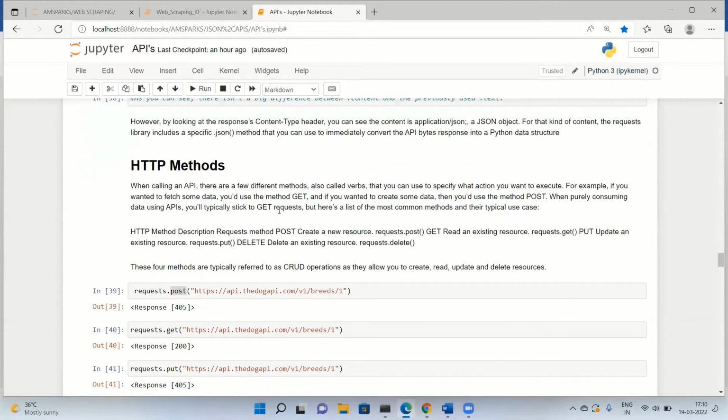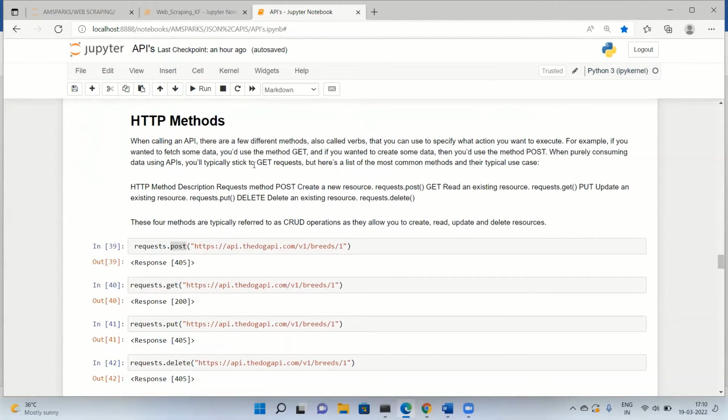Next, we have a concept of HTTP methods, as already discussed. Suppose I'm using the same API. If we want to call an API, there are two different methods that you can use to specify what action you want to execute. For example, if you want to fetch data, we have seen we use the .get method. The same way we have some other methods, like if you want to create some resource, use post,